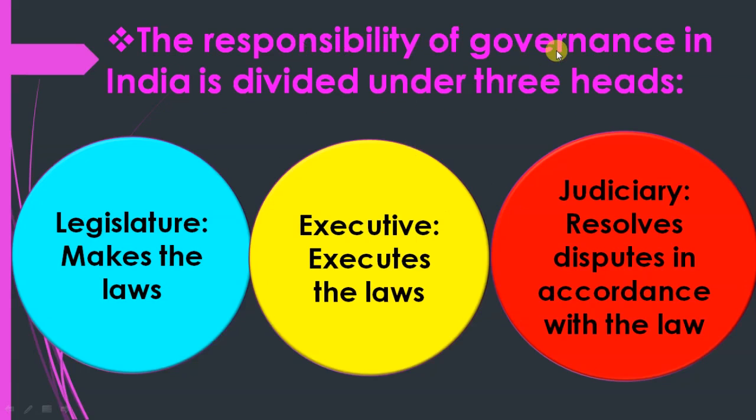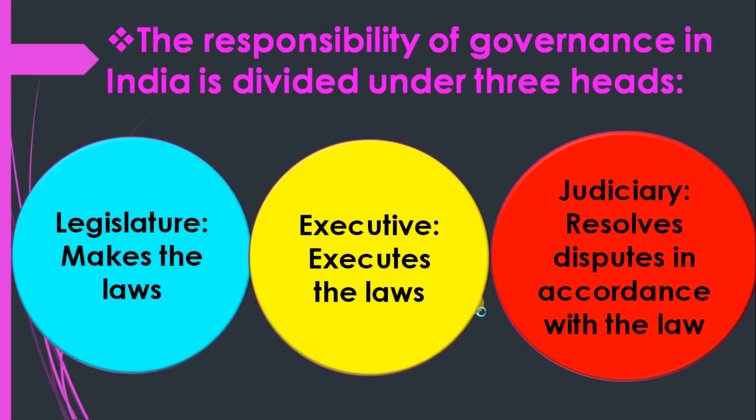So the responsibility of governance in India is divided under three heads. Keep these three heads in your mind. Questions are definitely framed from these three heads. Legislature means makes the law. Executive means executes the law, means implements that law. Okay. Judiciary means resolves disputes in accordance with the law.